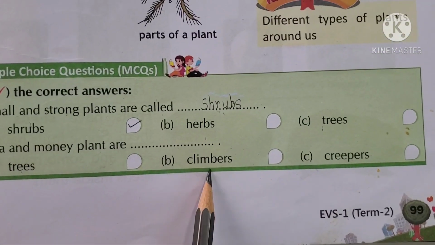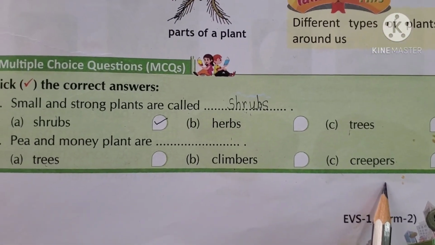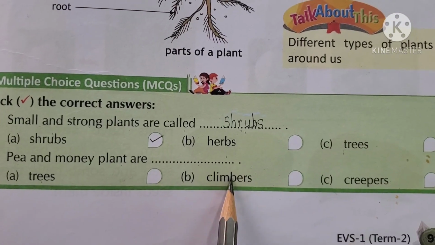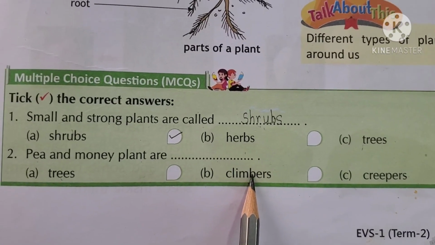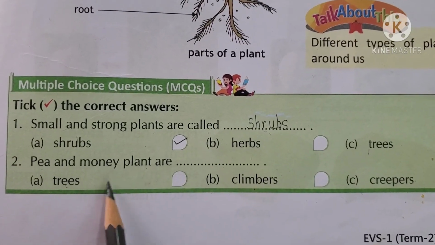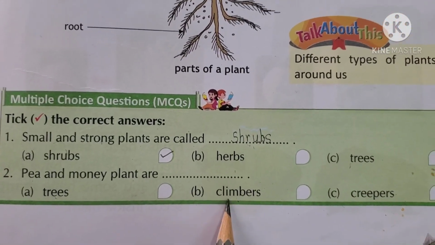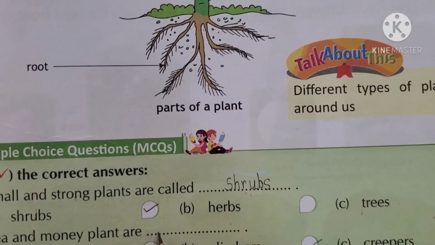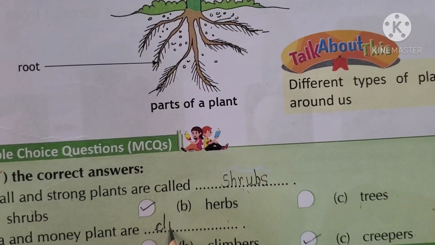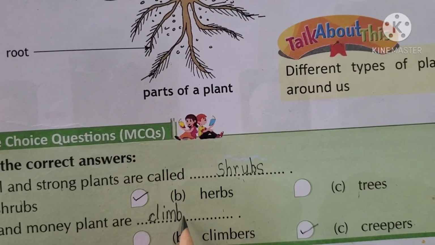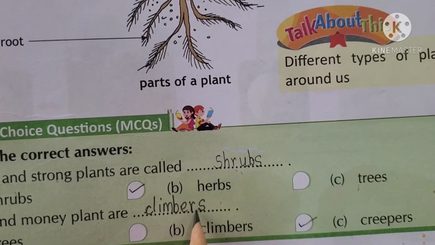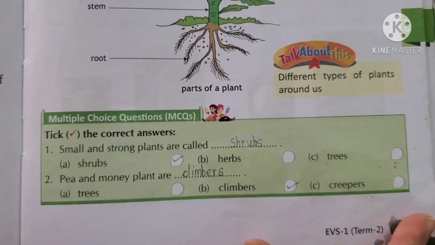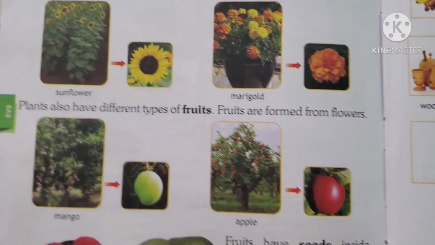Okay? Second one. Pea and money plant are dash. Trees, climbers, creepers. What are they called? Climbers, because without support they cannot grow. So these types of plants are called climbers. So please tick on climber and write here climbers. C-L-I-M-B-E-R-S. Climbers. Okay, children? Now, take out page number 100.